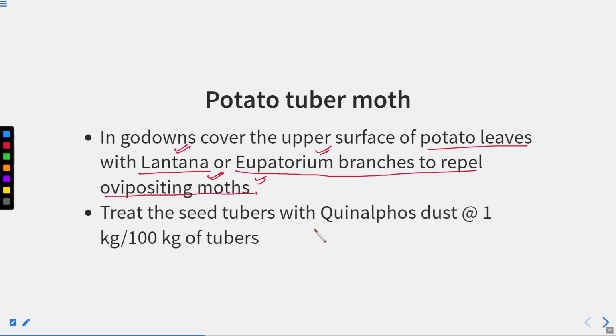And treat the seed tuber with quinalphos dust at 1 kg per 100 kg of the tuber. So 1 kg per 100 kg of the tuber we can use, or we can treat the seed tubers with quinalphos to avoid this potato tuber moth.